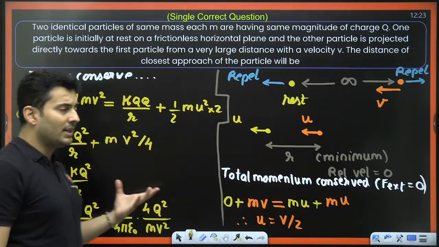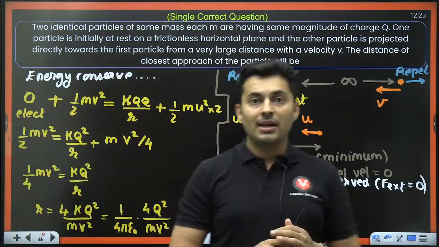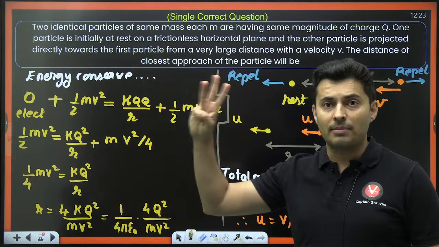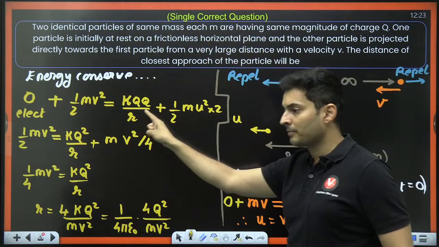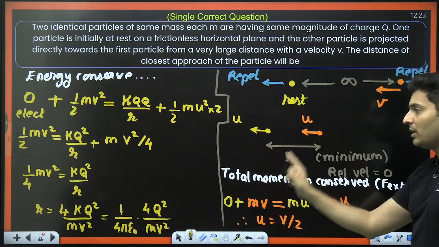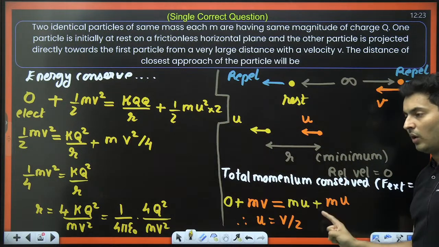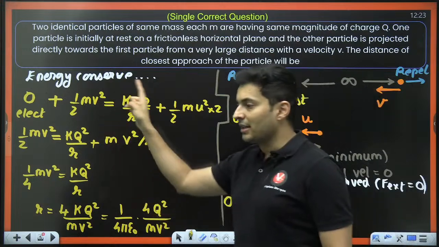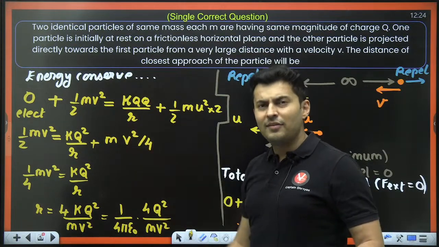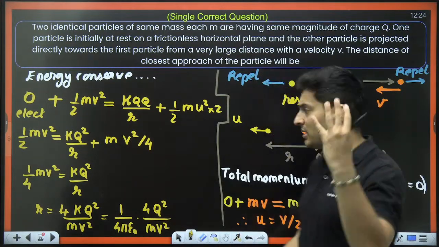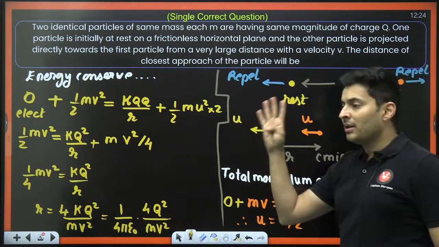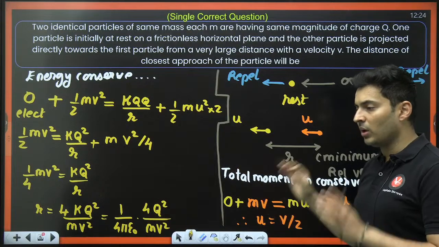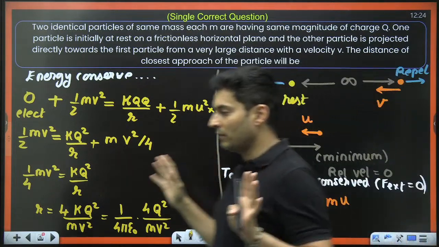So if you notice, this problem involved 3 major chapters. Obviously, electrostatics was involved over here. You can see total momentum conservation is also involved. Also, total energy conservation is involved. In fact, there is one more, a 4th chapter, which is the concept of relative motion. So 4 major chapters were involved in solving this question.